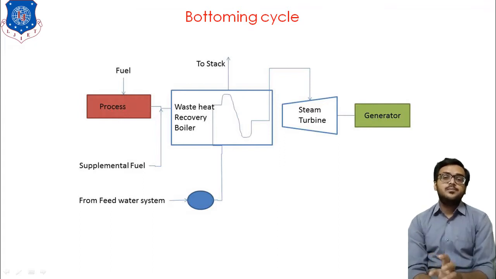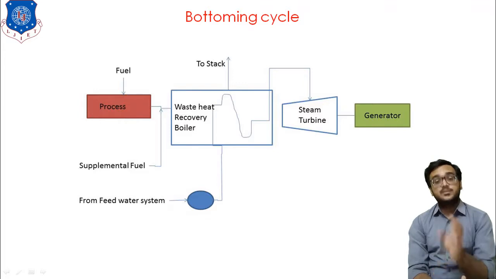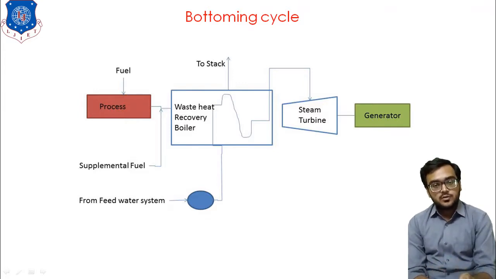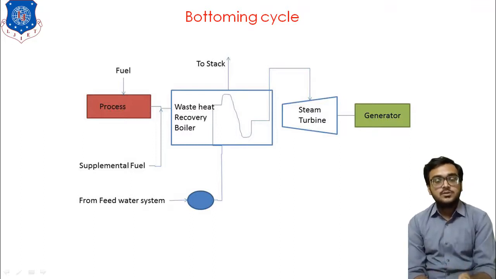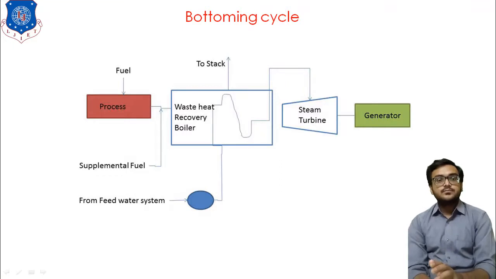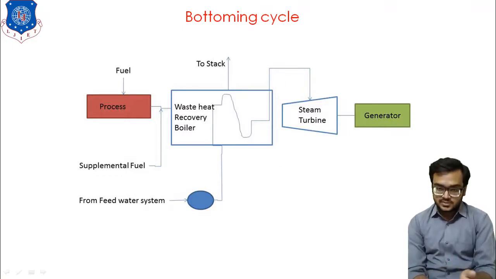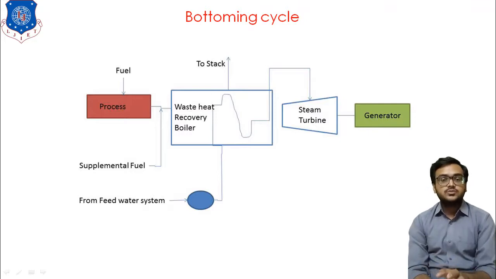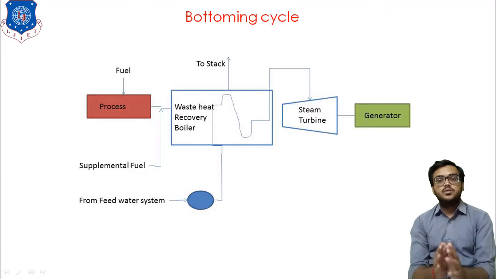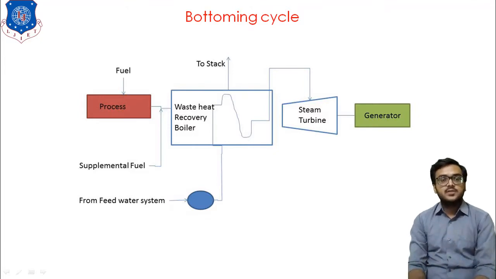In bottoming cycle plant, our main motto is to produce the thermal energy, while the secondary motto is to produce the electricity. And again this electricity is produced because of the waste heat recovery system in which we utilize the waste energy of the exhaust gases. Clear? It is all about the bottom cycle cogeneration plant.